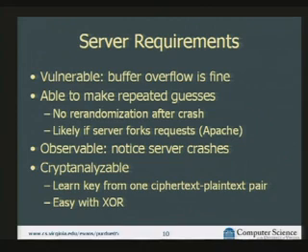So the third property we need is it has to be observable. We need to be able to observe, as a remote attacker, whether or not we crash the server. And the final property is it needs to be easy to cryptanalyze the key that's used for the randomization. We're doing all this work to learn one plaintext-ciphertext pair. That has to be enough for us to figure out the key, because if we want to inject code into the process, we need to know what the key is. Luckily, with XOR, this is really easy.